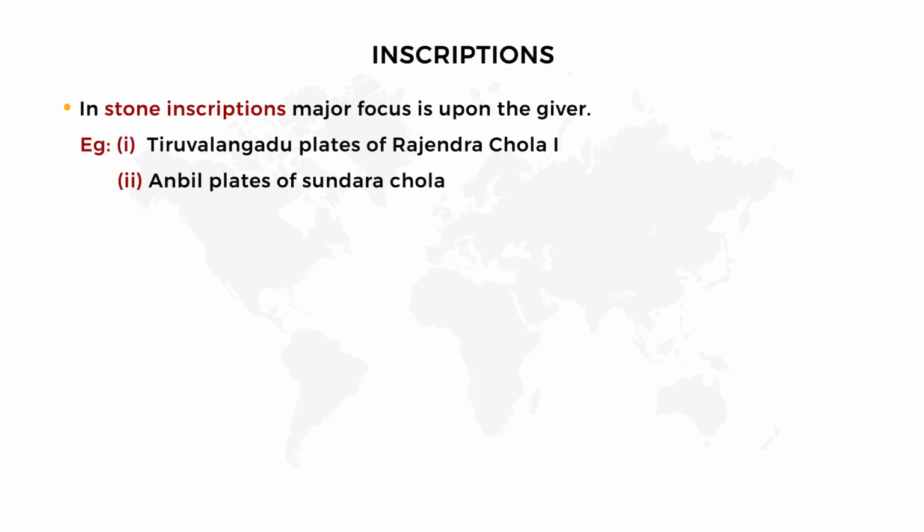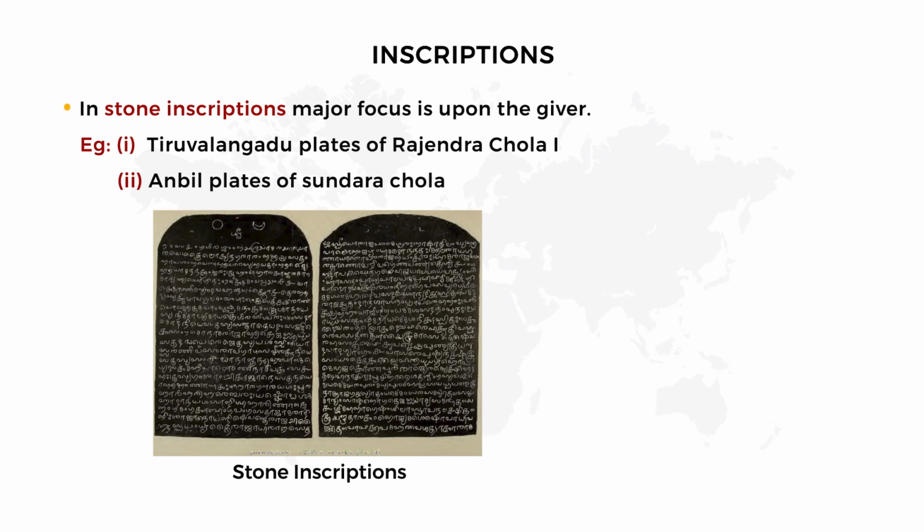The next point is, in stone inscriptions, major focus is upon the giver. Listen children, look at the picture. This is called the stone inscriptions, that is, the inscriptions written on the stones. Okay, these two are the Tiruvalangadu plates and Anbil plates. These plates give more information about the king who had these inscriptions written. Okay, but when compared to the copper plates, where both are given importance, in this stone inscription, major focus is upon the giver only.